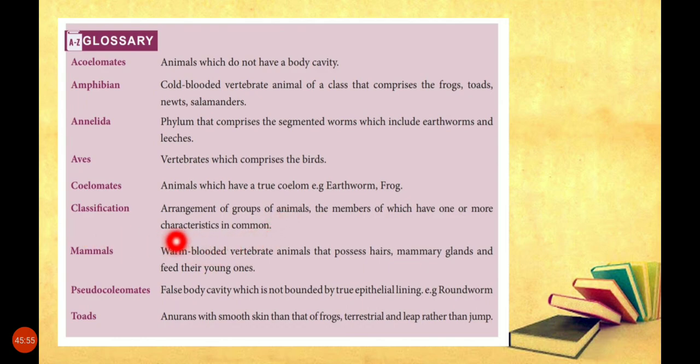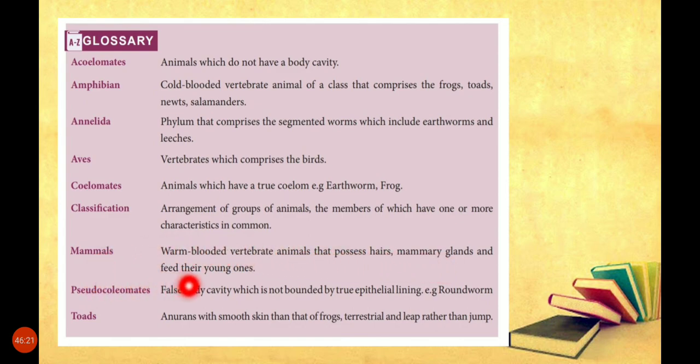Mammals, warm-blooded vertebrate animals that possess hairs, mammary glands and feed their young ones. These are called mammals. Pseudocoelomate means false body cavity which is not bounded by true epithelial lining. Example, roundworm. They don't have any body cavity.